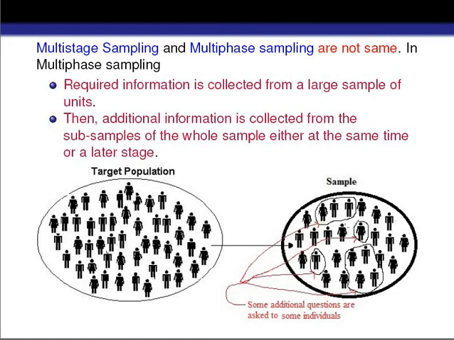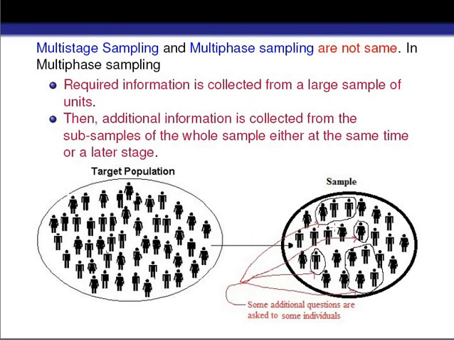And after that, just to cross-check, or you may say just to take some additional information, we go to some individuals within our sample again to collect some other information. That means some additional questions are asked of those individuals. We may go to a particular individual, or we may go to a group of individuals to collect some other additional information.